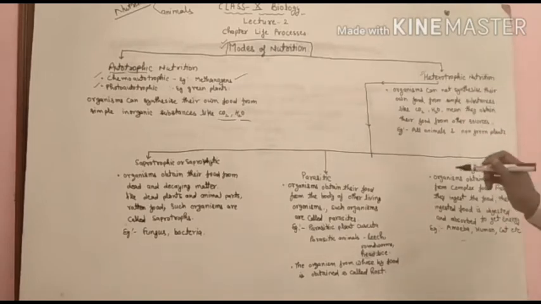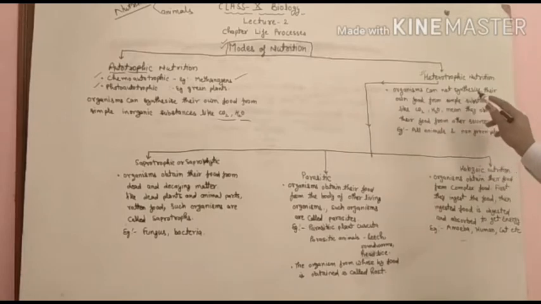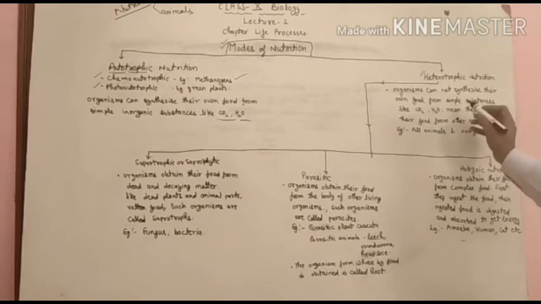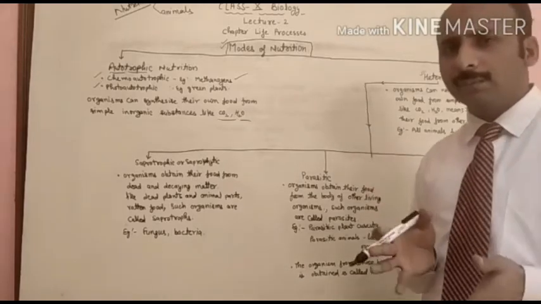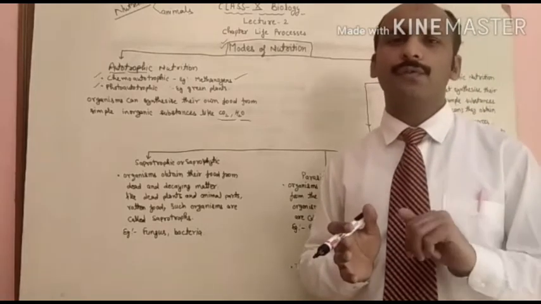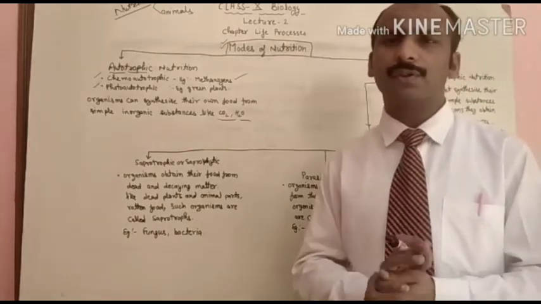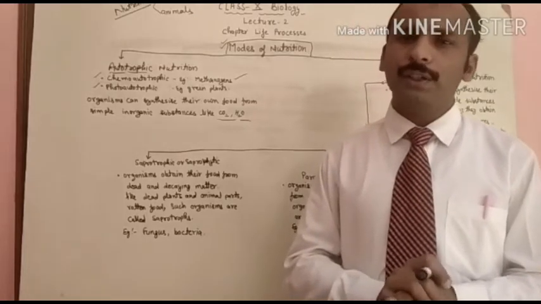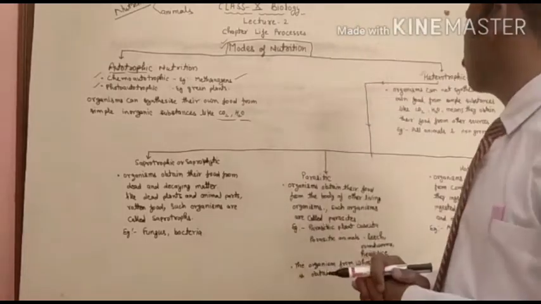Heterotrophic nutrition: organisms that cannot synthesize their own food from simple substances like CO2 and water obtain their food from other sources. All animals, which cannot synthesize their own food by photosynthesis, follow heterotrophic nutrition.